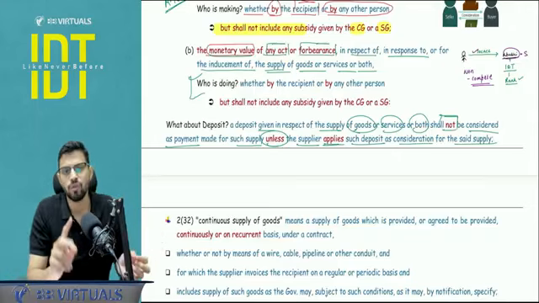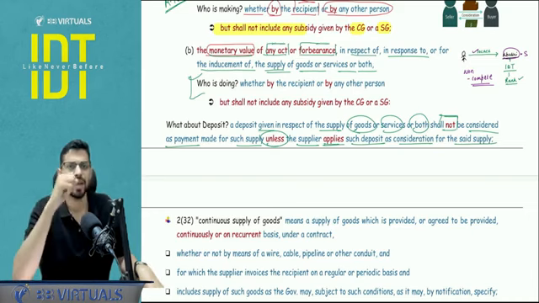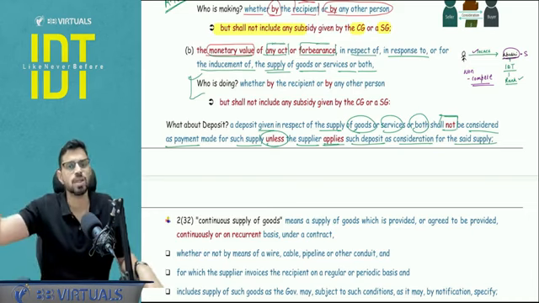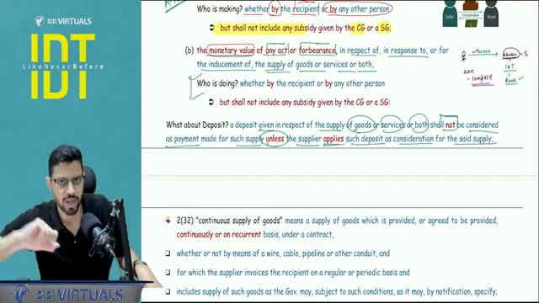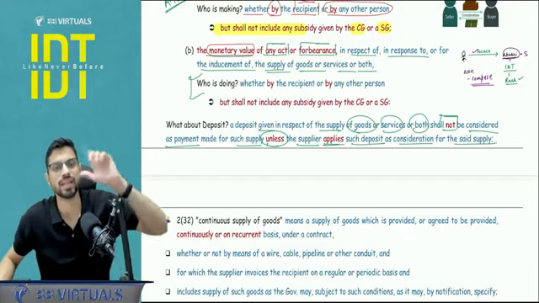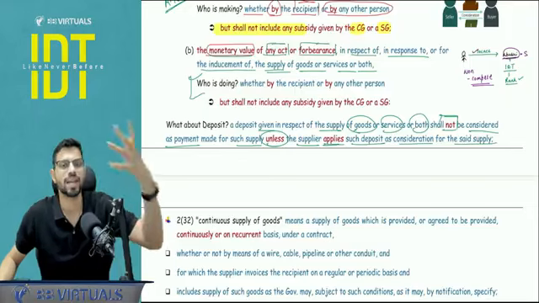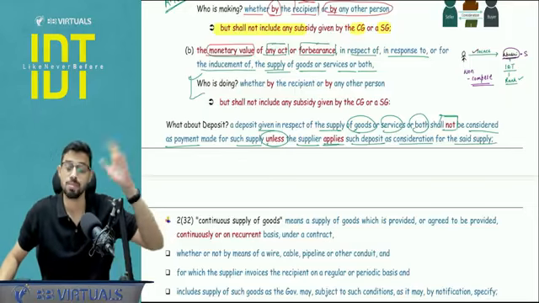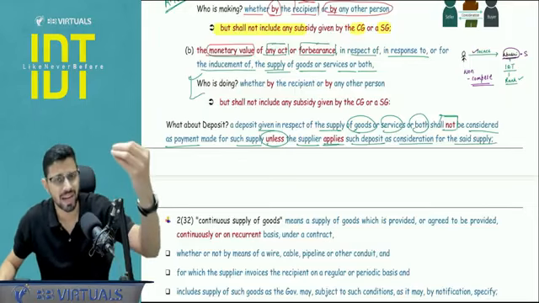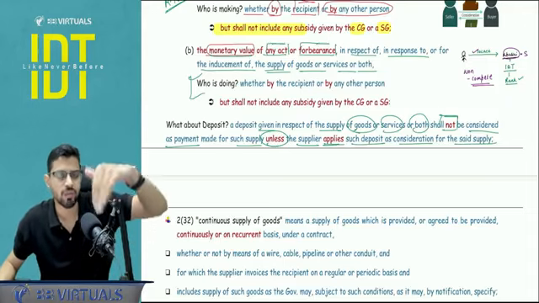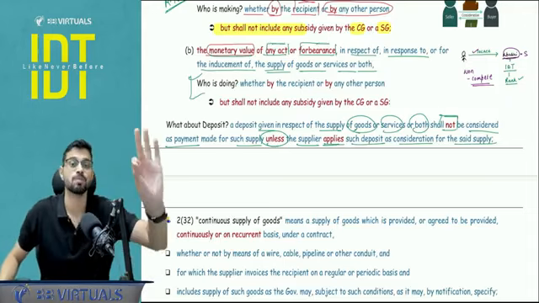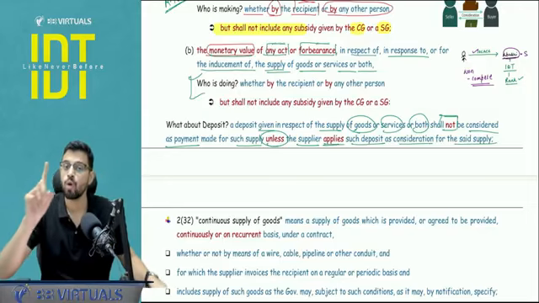Apart from that, there are two more definitions. One is a supplier, one is a recipient. Supplier and recipient are very easy. Supplier is the person who is giving the supply, includes his agent. And with respect to the specified actionable claims, there is a bit of an extension of the definition of supplier, wherein they include the intermediaries in the definition of supplier. So someone who is managing the supply of specified actionable claims, or someone who is an intermediary or who is owning a digital platform, those people are also covered in the definition of the supplier with respect to specified actionable claims. Now, what do you mean by recipient?